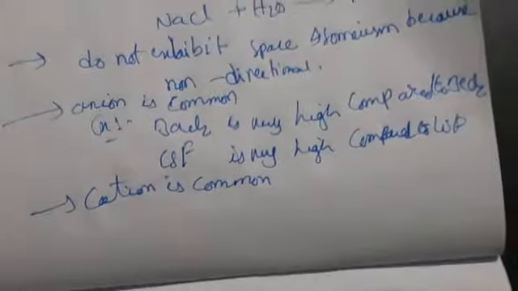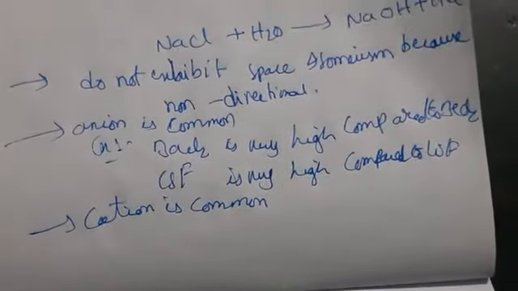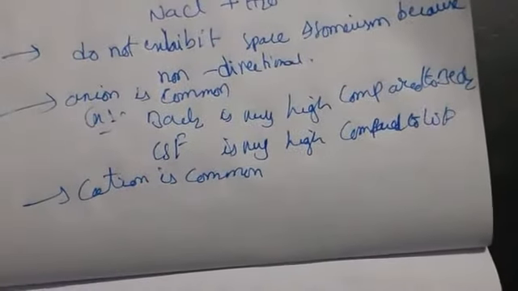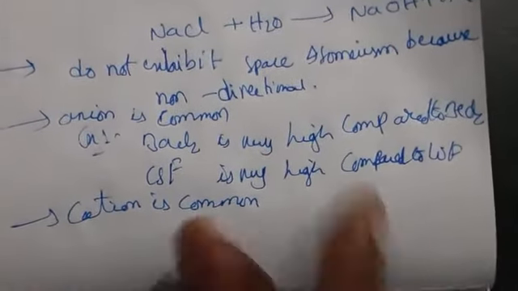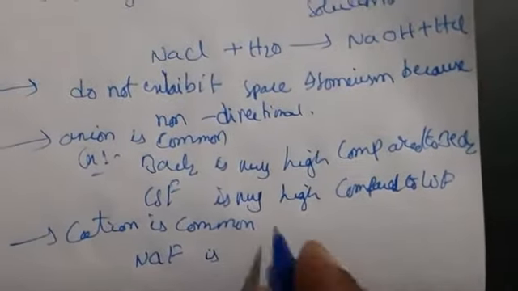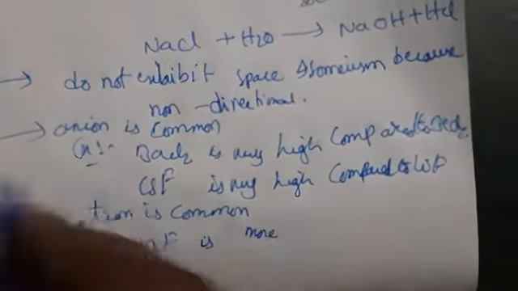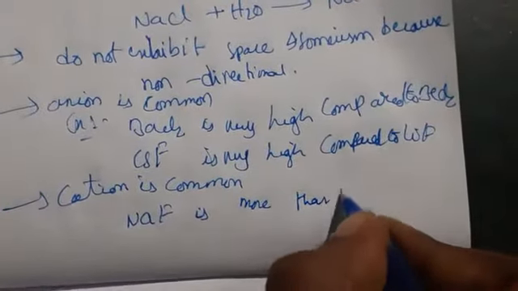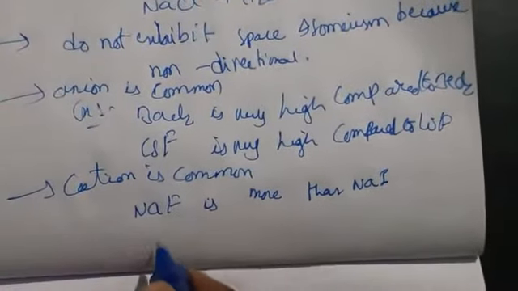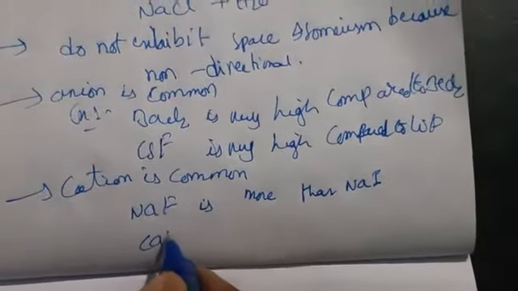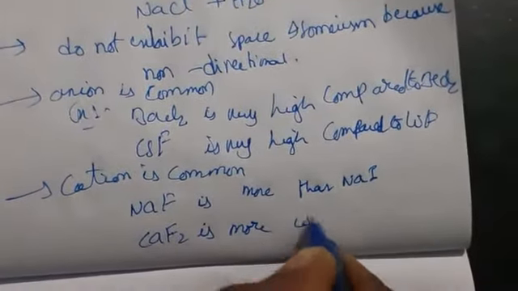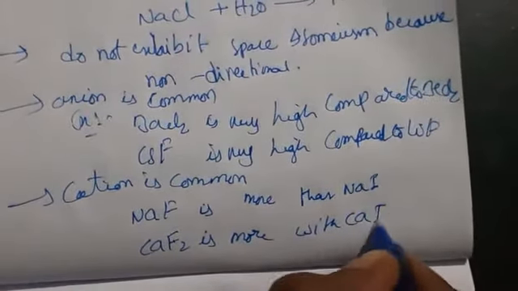Here an ionic compound with high lattice energy will have a high melting point, and compounds with low lattice energy will have a low melting point. So NaF has high lattice energy, which is more than NaI. And also CaF2 is more compared with CaI2.